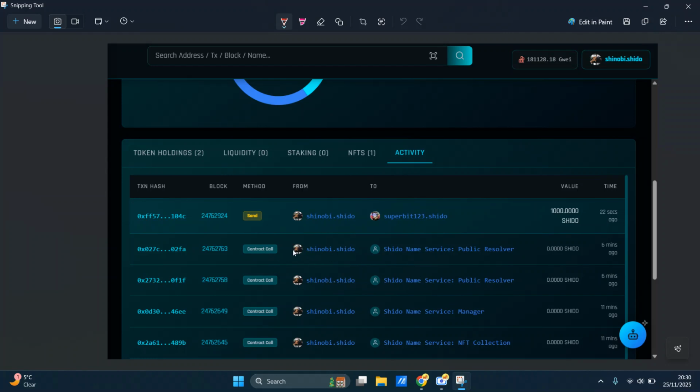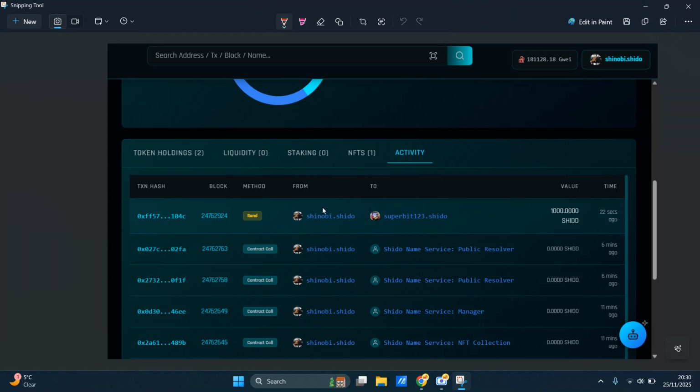This shows Shinobi's transactions and activities that I did 11 minutes ago, and it's showing you how the NFTs connected to the service manager and the public resolver. So this will show you everything.